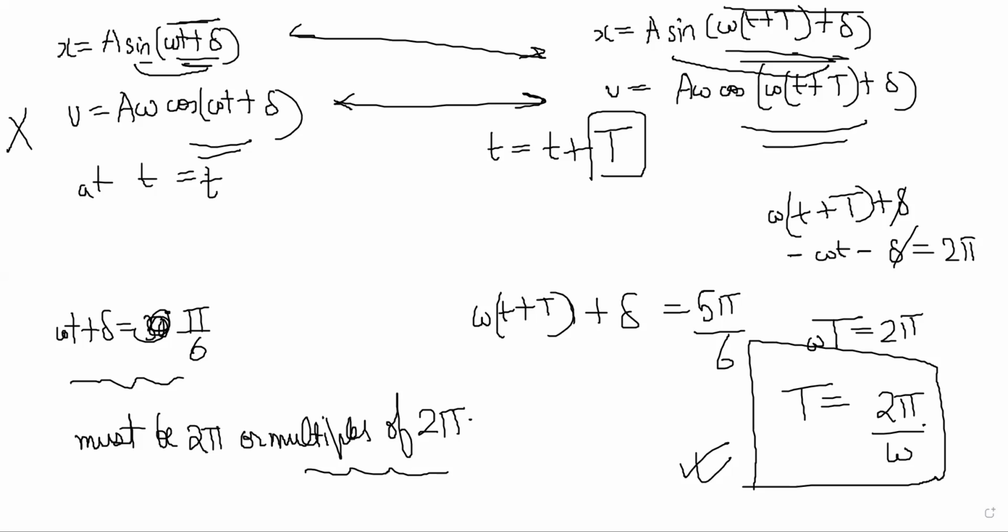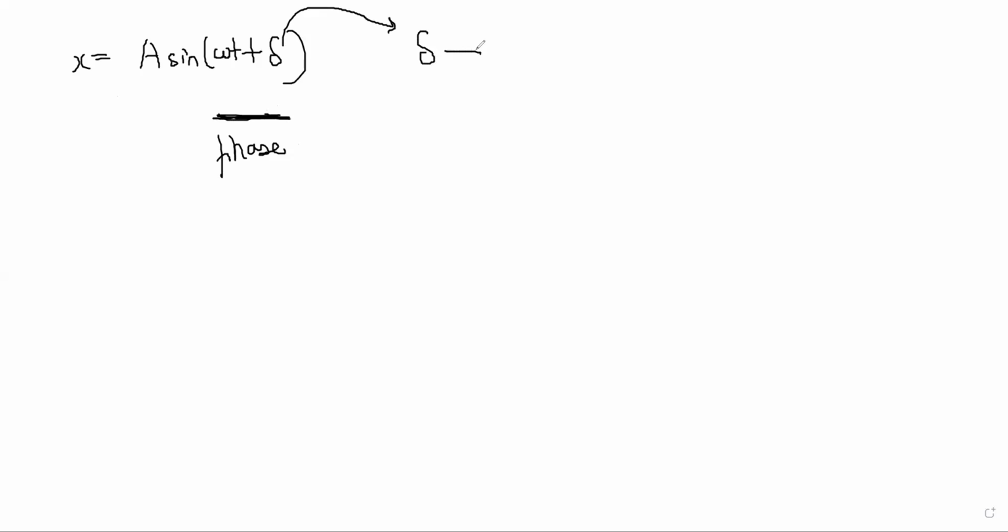Phase. What is phase? The quantity omega t plus delta, the whole angle inside the sine. So x is equal to a sine omega t plus delta, right? This is the equation of SHM. Now this whole angle is called phase. And just the part of it which is the constant, not dependent on time, is called phase constant. So what is the meaning of phase?